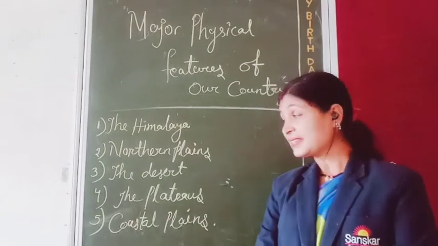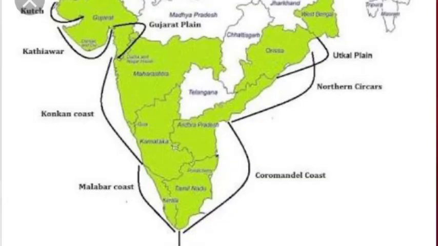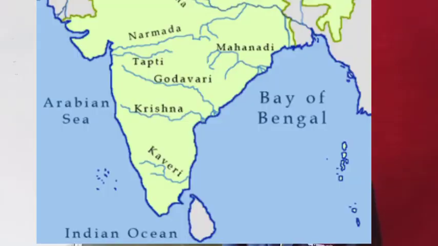Okay, it is the fifth part of our natural region. Today we will discuss the coastal plain. See children, the southern part of our country is surrounded by the sea. You see the India map. See here, the southern part of our country is surrounded by the sea only.